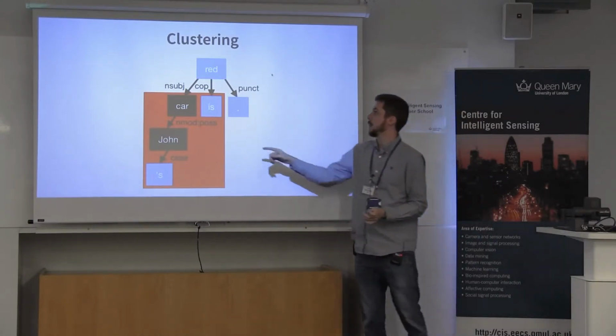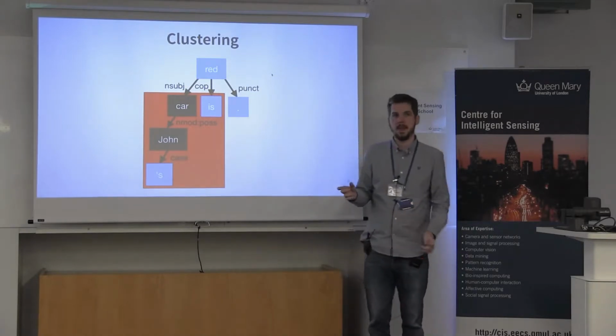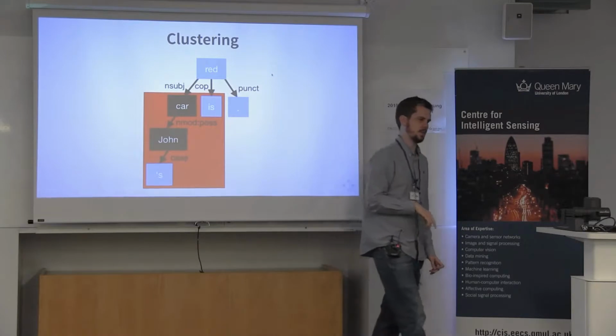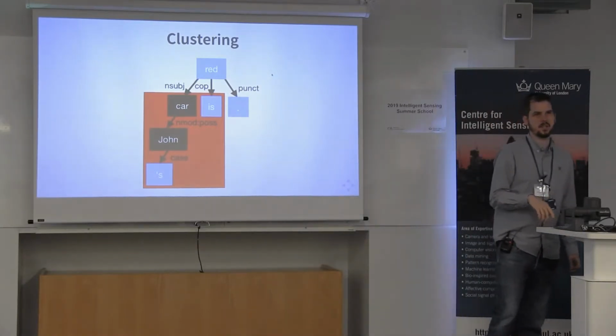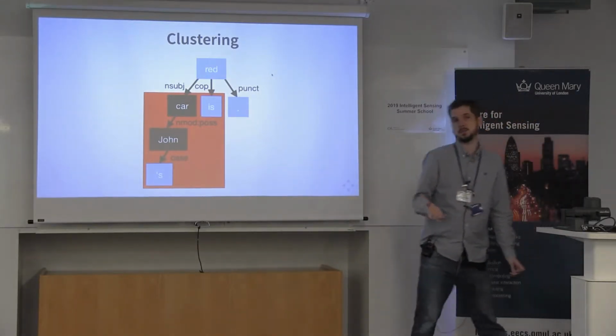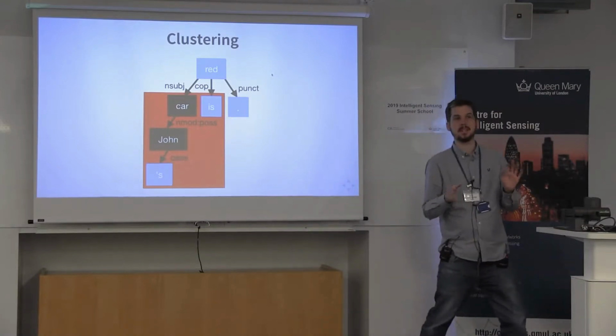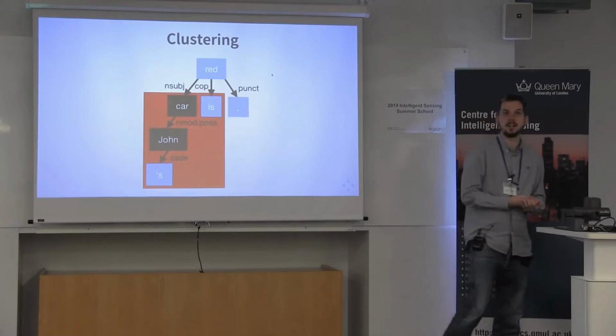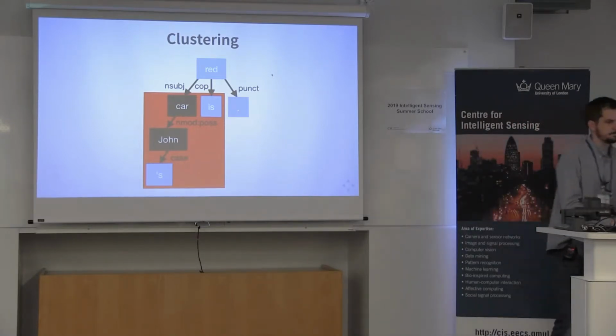To do that, we take a dependency parse and we have an algorithm that loosely matches these trees, because we have to work on the assumption that the dependency parser could potentially be wrong. If the dependency parser was always right, then we could probably stop there, because most of the time it would be identifying the correct markables.